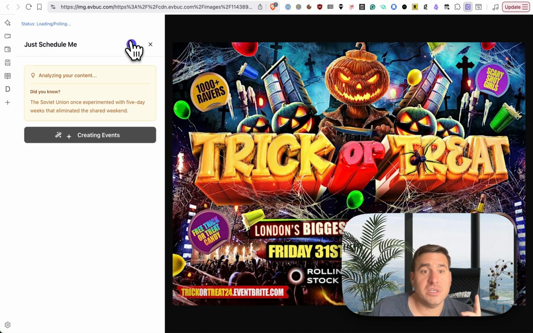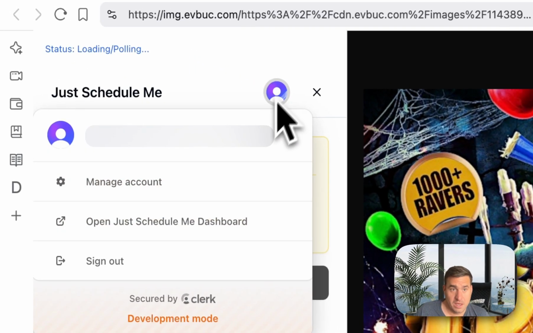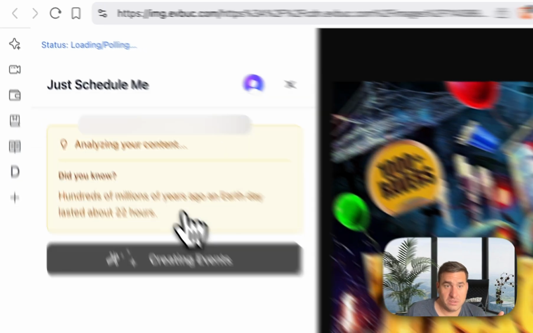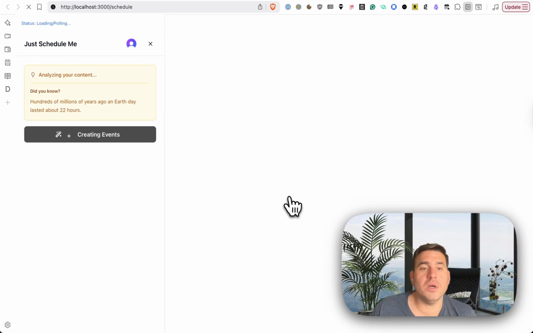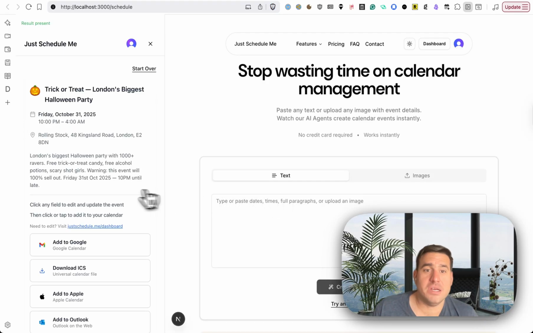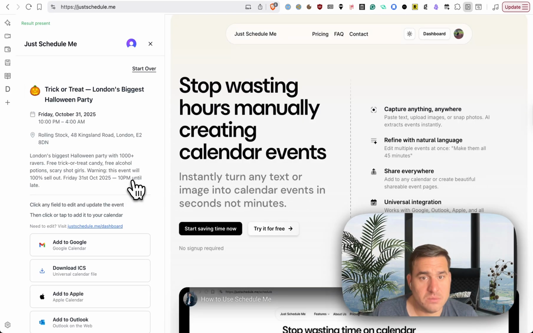I am actually signed in, and I added a nice little menu item here. So if you want to go to the dashboard, for whatever reason you want to create the event there, you can. So there's the event. This is a live demo. It really ran on the server. And let's check it out.